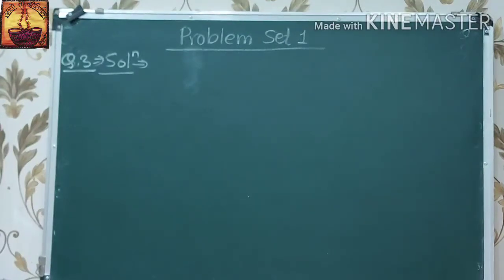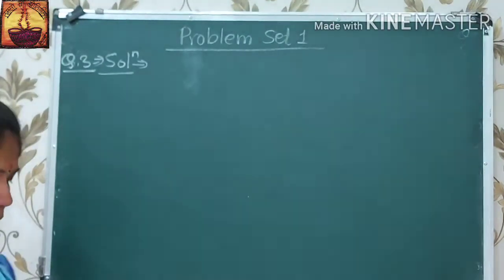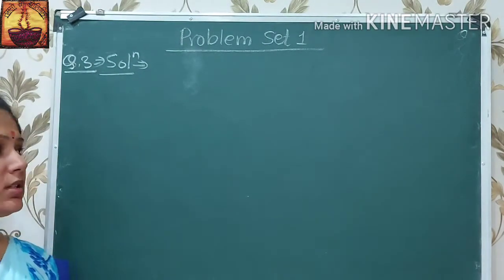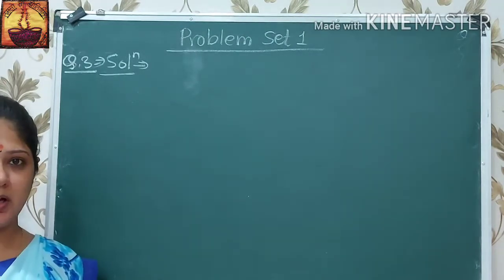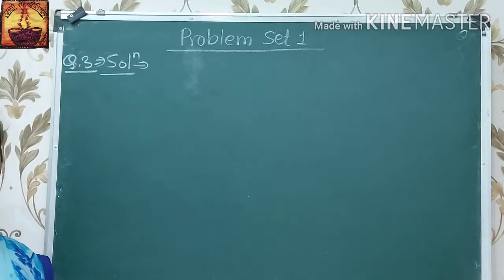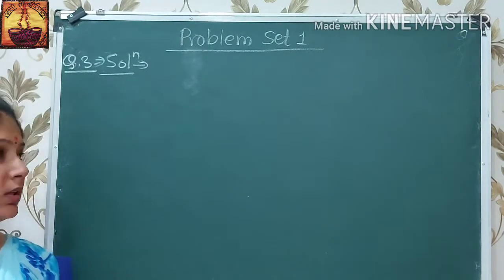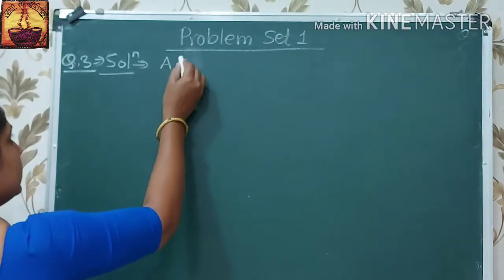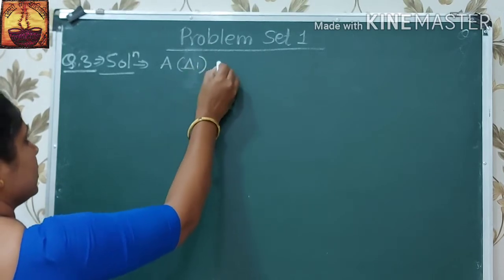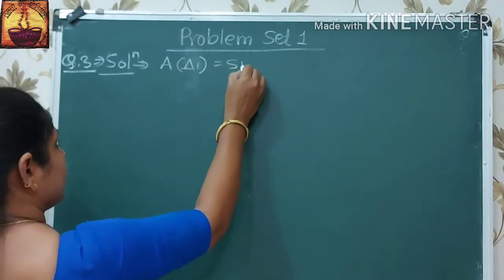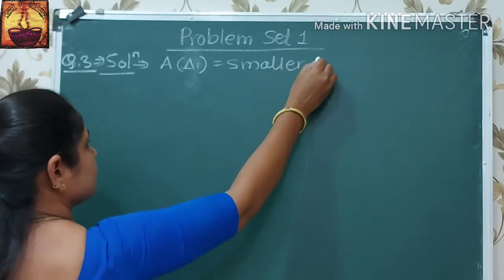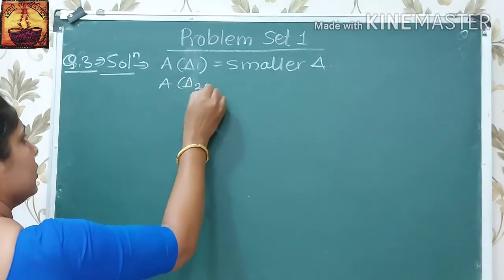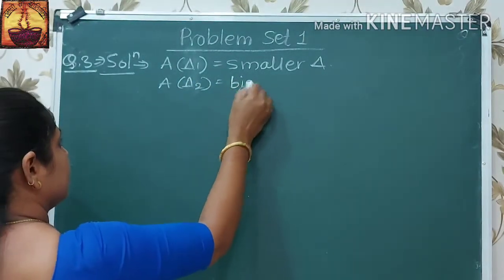Now the third question is: the ratio of areas of two triangles with equal heights is 2:3. In this question also these two triangles are having equal height. It means that their ratio is equal to their corresponding bases. Therefore here consider two triangles. Area of the smaller triangle is triangle 1 and area of triangle 2 is the bigger triangle.